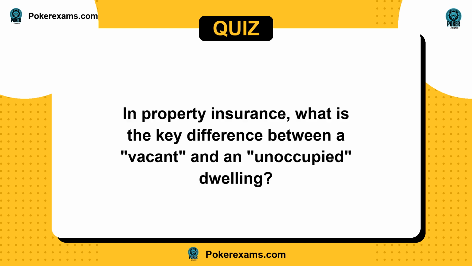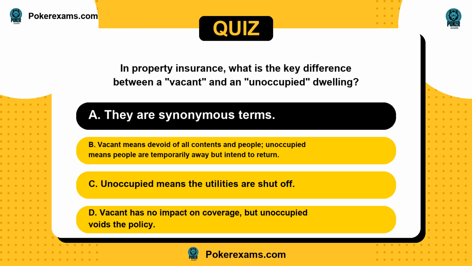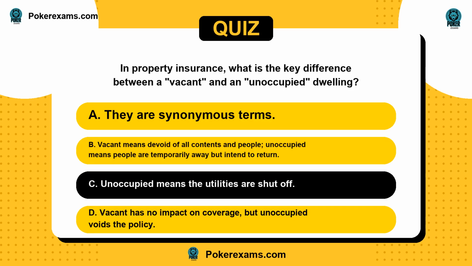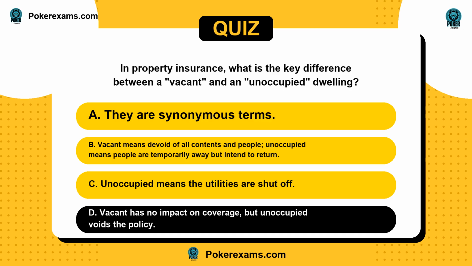Next question. In property insurance, what is the key difference between a vacant and an unoccupied dwelling? Is it A, they are synonymous terms? Or B, vacant means devoid of all contents and people, unoccupied means people are temporarily away but intend to return? C, unoccupied means the utilities are shut off? Or D, vacant has no impact on coverage, but unoccupied voids the policy?